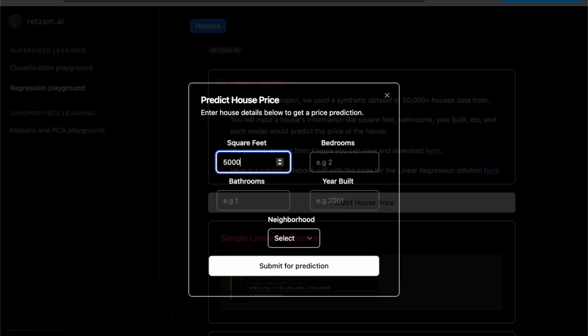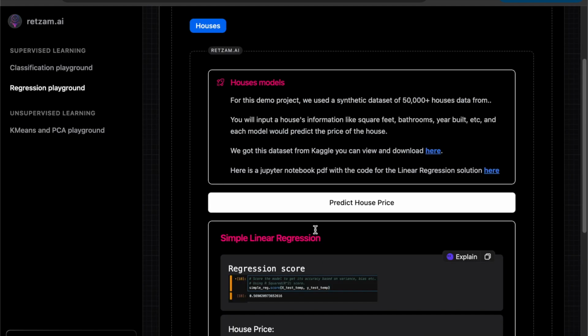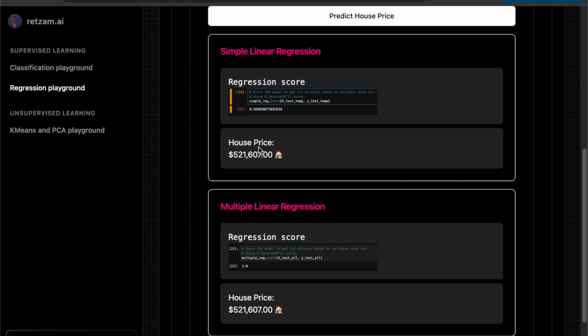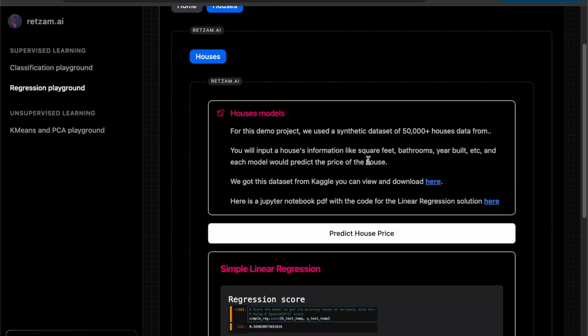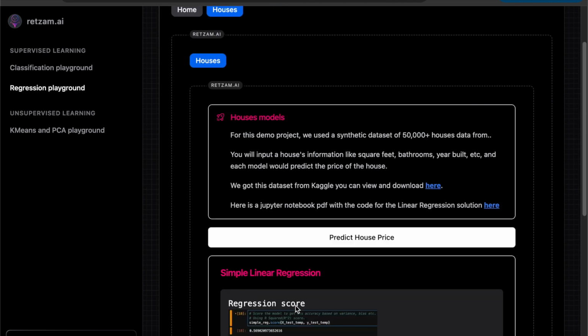Let's see, square feet of the house, bedrooms, bathrooms, the year it was built, and the neighborhood as well. So we've gotten the price here for both of them, and they're the same price. So multiple linear regression and simple linear regression models. So we have two models for this. So, cool, right?